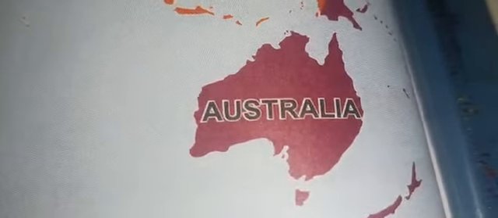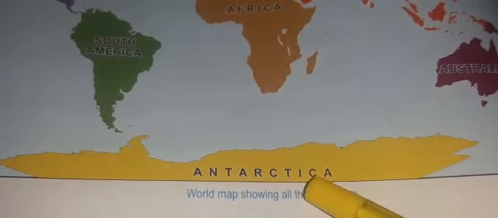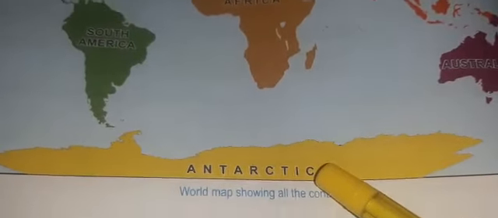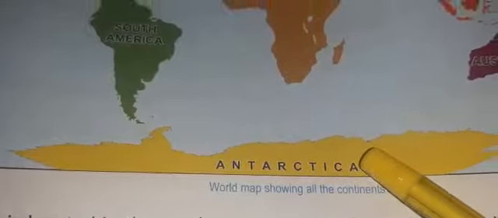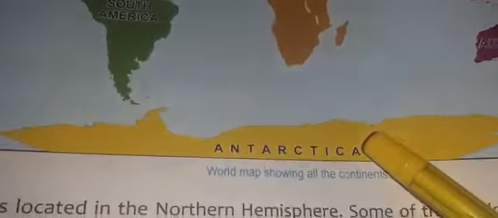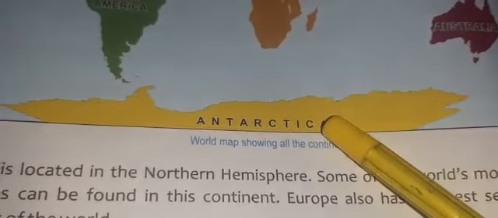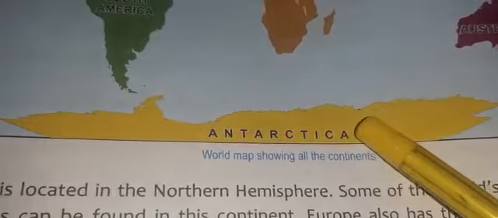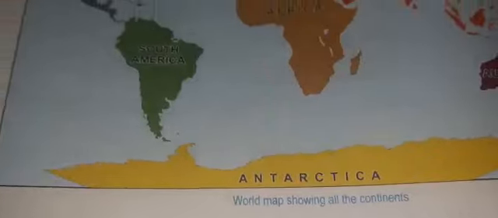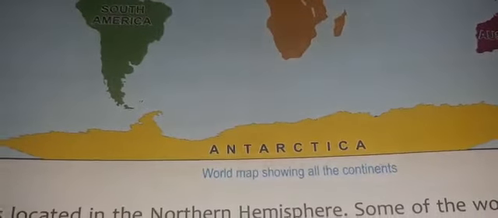Now, I am telling you about Antarctica. Here it is, in the South Pole. It was discovered in 1819. It is also called the White Continent or Frozen Desert because large parts of it always remain frozen. It is the windiest, driest and iciest part of the earth, so it has no permanent human habitation.